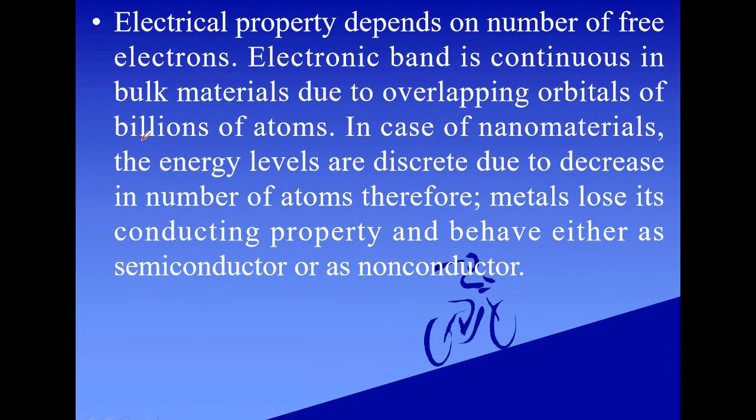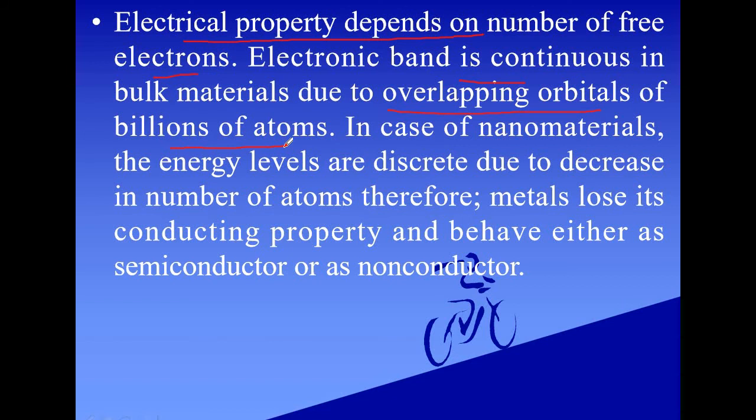Now let us see something about electrical property in the bulk form and at the nano level. Electrical property depends on the number of free electrons. In the case of bulk material, the electronic band is continuous, due to overlapping of orbitals of billions of atoms, because bulk material is made up of a large number of atoms.